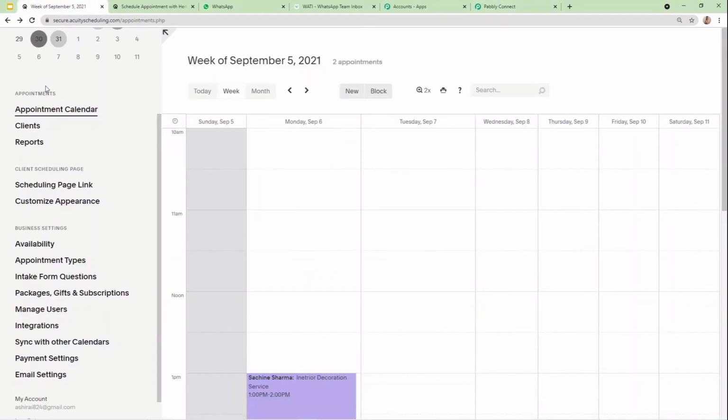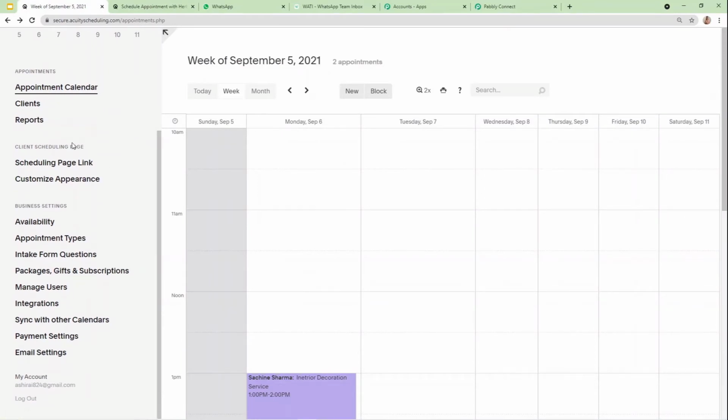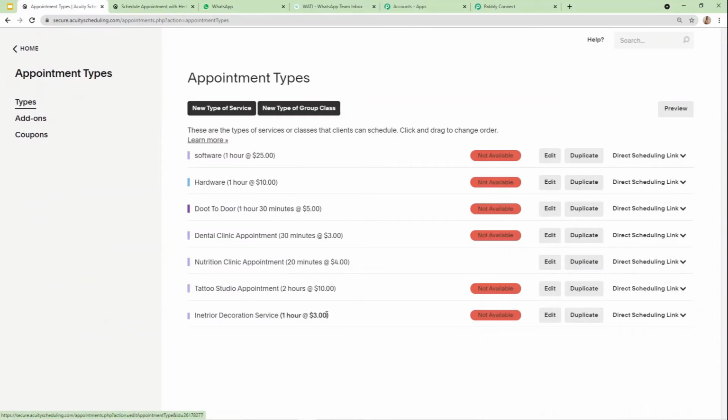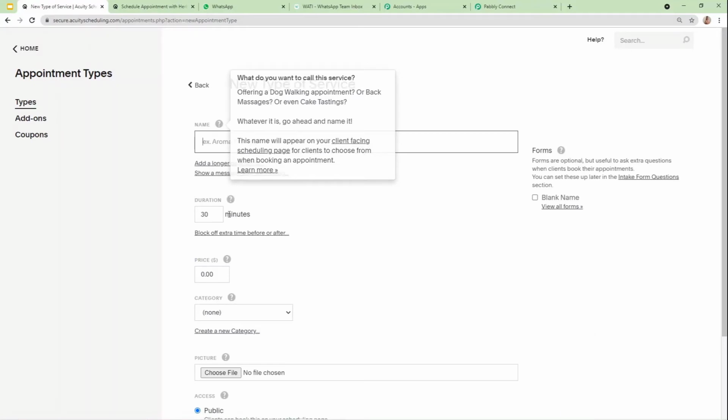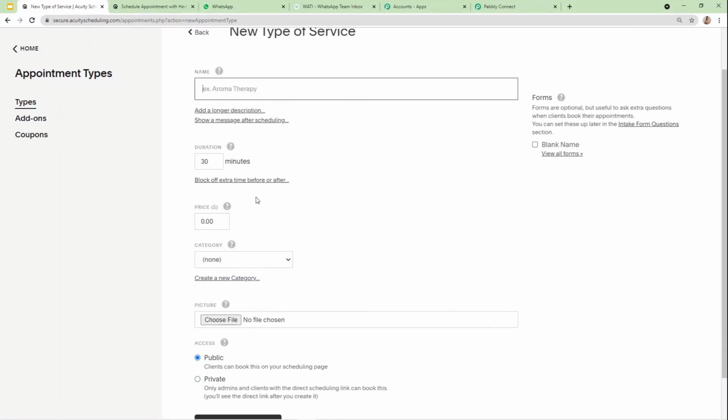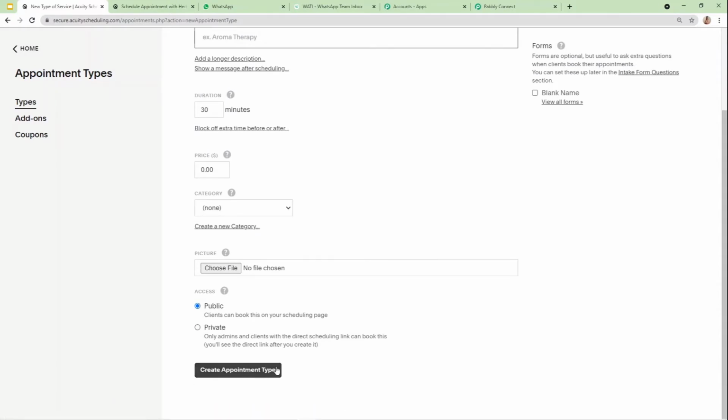So this is the page of Acuity Scheduling. As I told you earlier, this is used for managing online appointments. To create an online appointment for your service, first you need to make an account and log in. Then in the business settings, you have to click on appointment types. As you can see, these are the already available appointments of my account. But if you want to create your own appointment, you have to click on new type of service. Then mention the name of your service, duration and price, all according to your choice, and click on create appointment type.